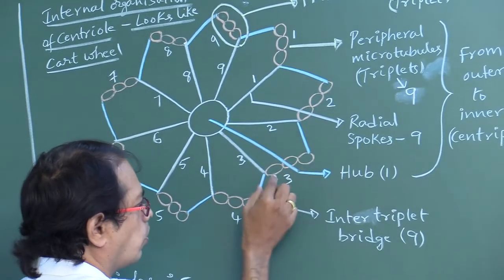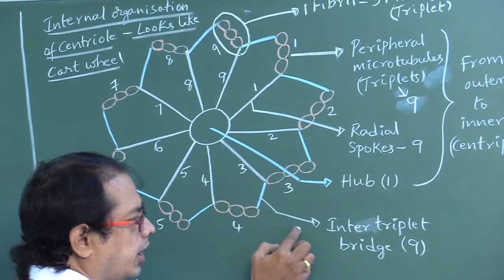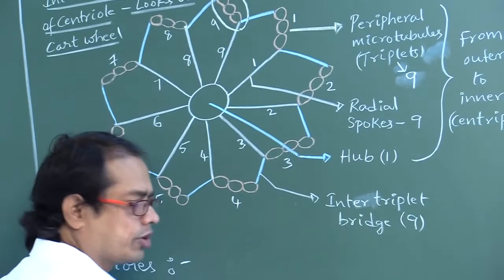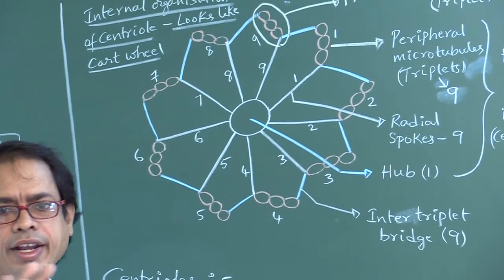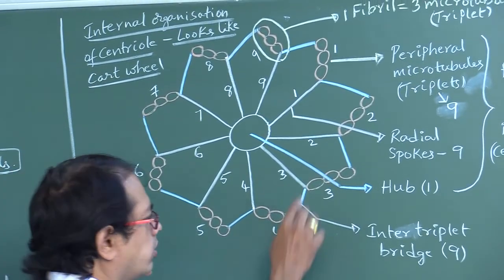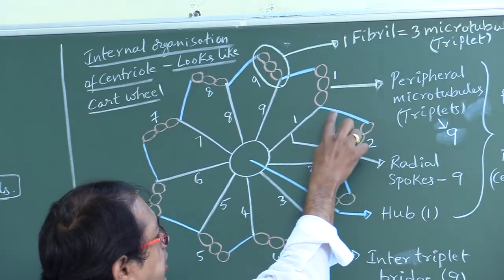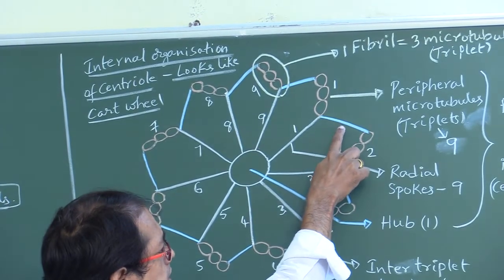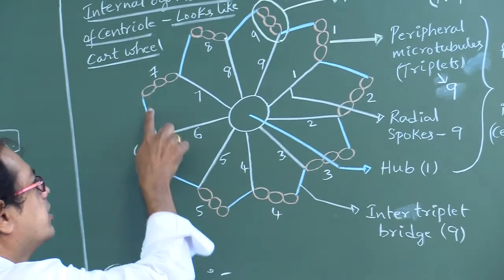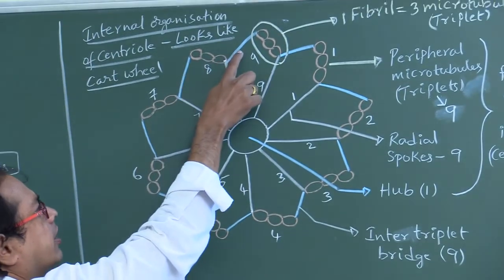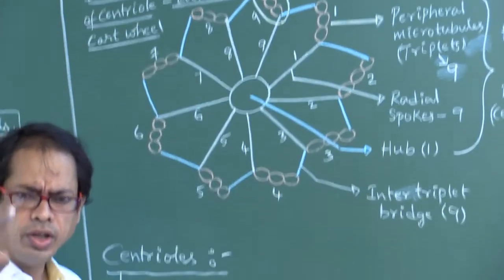This is one triplet, this is another triplet. Triplet and triplet are connected by an inter-triplet bridge. How many inter-triplet bridges are present? 9. Don't say 8. If we count from here, this triplet and this triplet are connected by an inter-triplet bridge: 1, 2, 3, 4, 5, 6, 7, 8, 9. Number of inter-triplet bridges 9.